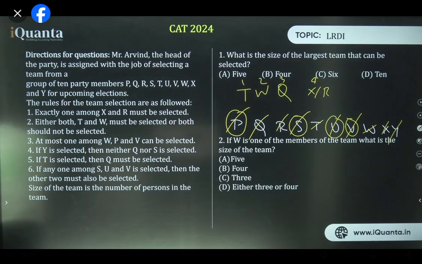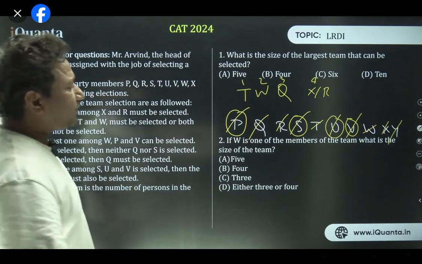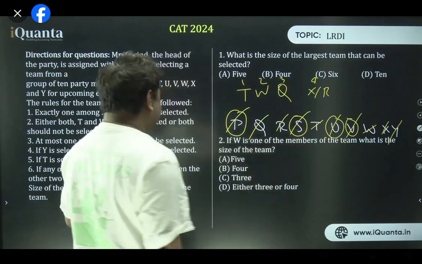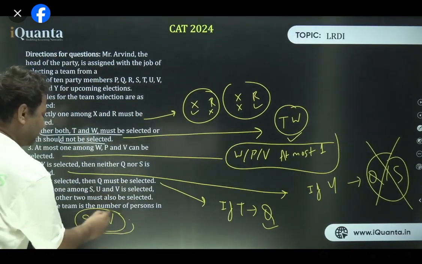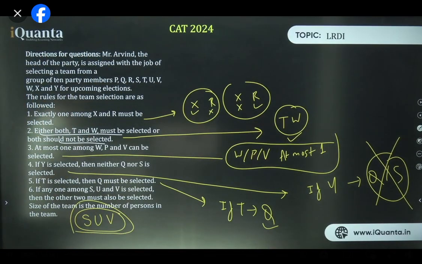Last point, yeah. See, V was already rejected, and that is why S and U cannot come. It's given that S, U, and V should be coming together. But if one of them gets rejected, the other two will automatically get rejected. All right? Got it? What is the answer then?